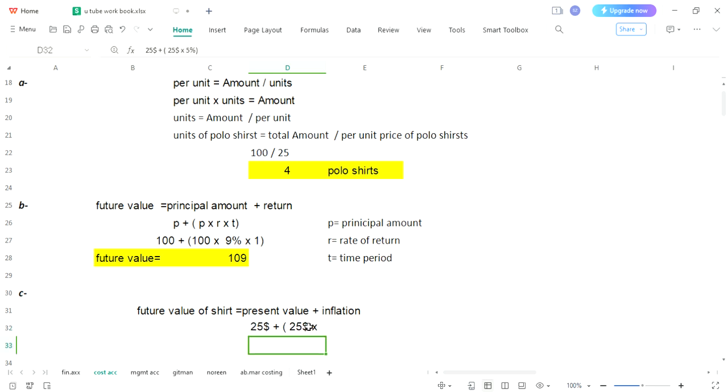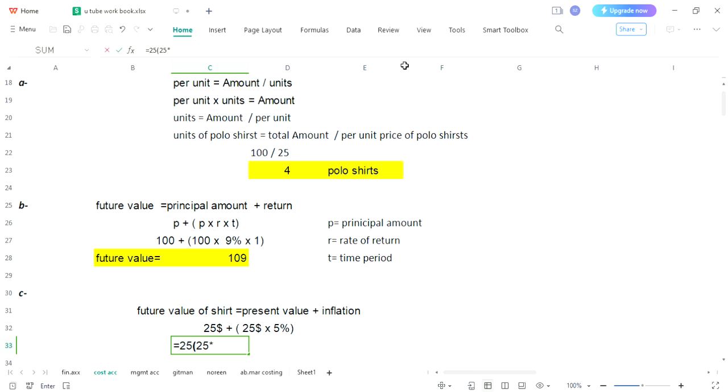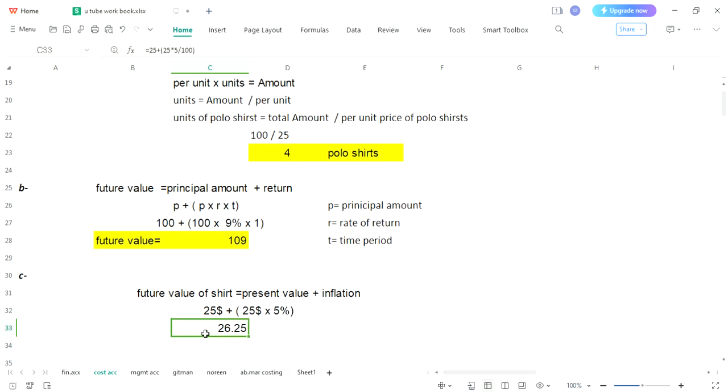So that's the way with which you will be able to know how much the cost of that shirt would be after a year. Since the statement has been completed, we are now ready to calculate. Simply put 25, and 25 multiplied by 5 divided by 100, 5%. Kindly note it down: 25 was the original price of the shirt, and 5% would be the increase. When you add both, you will get your final price, or the price of the shirt after a year.